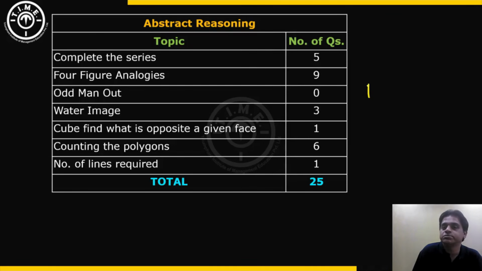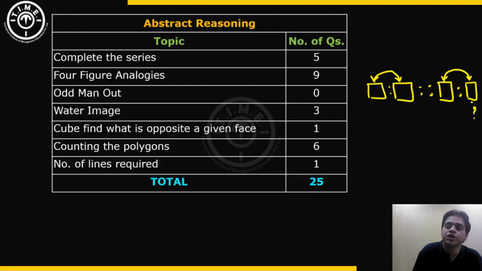So 4 figure analogies means there will be 2 figures given, and whatever relationship is there between the first 2 figures, you have to find which option should replace the question mark, so that the same relationship exists between the third and the fourth figure. So out of the third and fourth, one of them would be missing, and you have to decide from the options what will come in place of the question mark. So those are 4 figure analogy questions, and those dominated the abstract reasoning section. There were no odd man out questions in this slot.